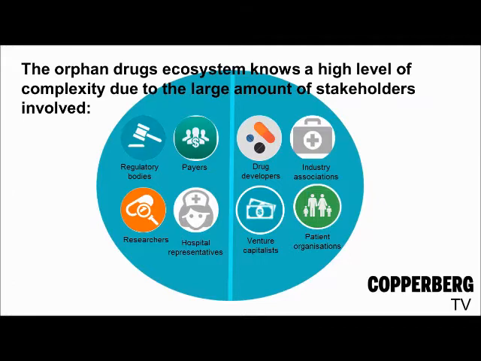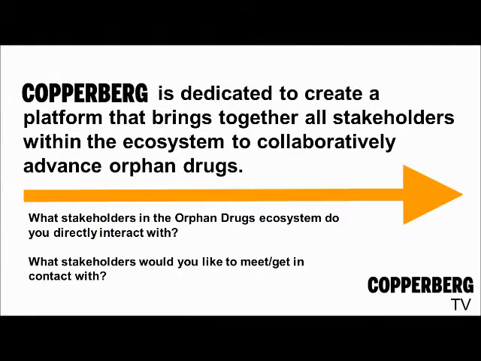The drug developers, which are usually biotech and pharma companies, range from small to big sized. Industry associations and patient organizations are there to ensure that the needs of the patient side are listened to. And finally, the venture capitalists that invest in the drug developers, hospital representatives, and the researchers.